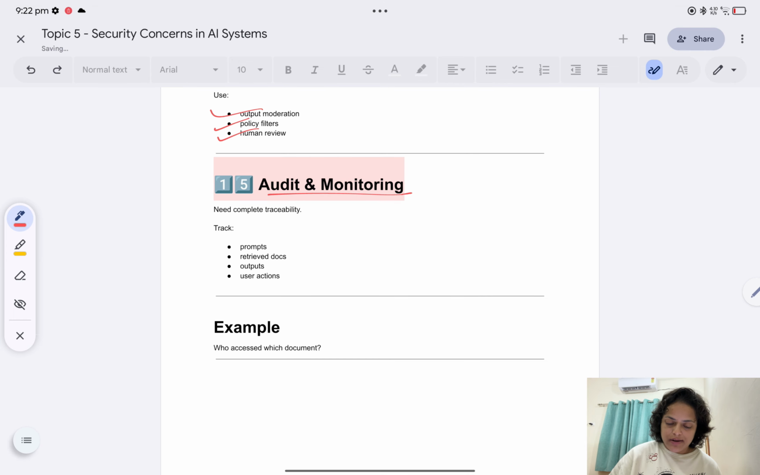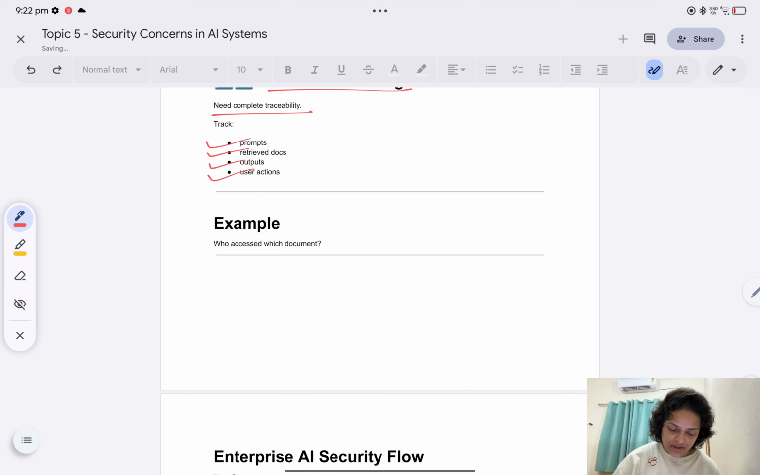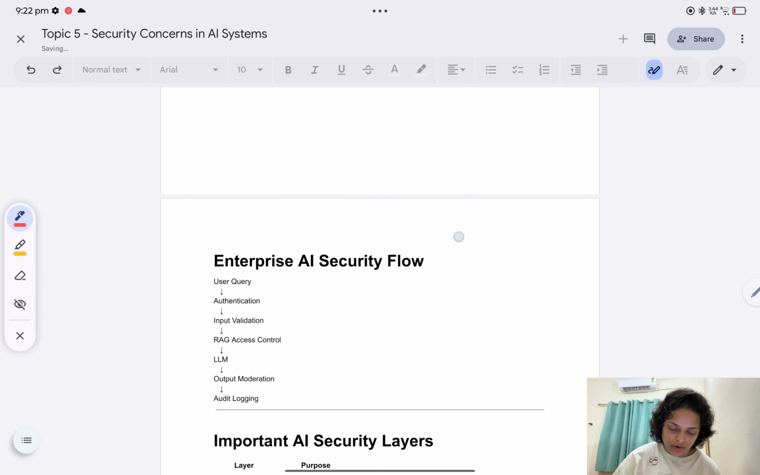The 15th one is auditing and monitoring. We need complete traceability. Track your prompts, retrieved documents, outputs, and user actions. For example, who accessed which document.